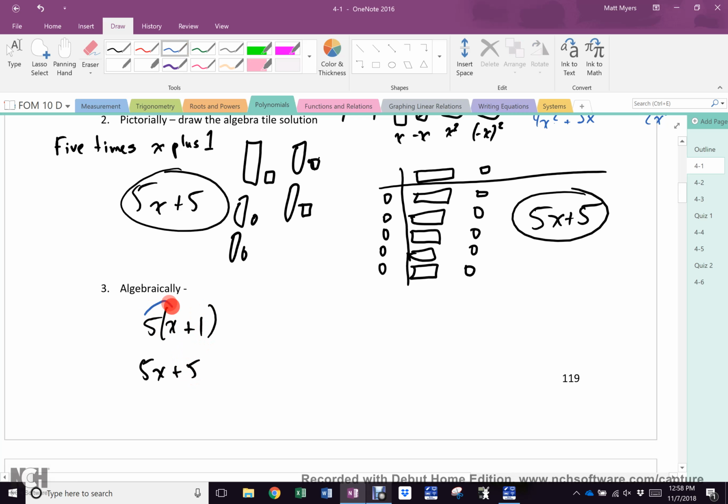It gives us the distributive property that we already know from chemistry, Science 10, and from exponent laws. The 5 times the x, the 5 times the 1. Okay? Your teacher might have had a cute little name for that last year. I don't. Just like I don't call you John when your name is Joseph. It has a name. It's the distributive property. That's why I call it that. Okay?